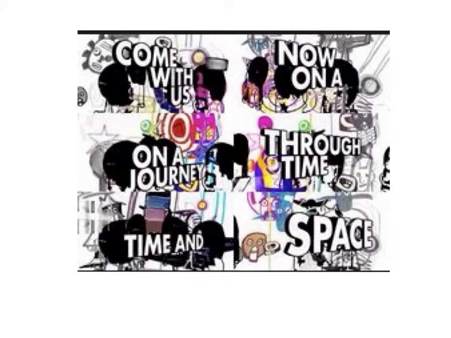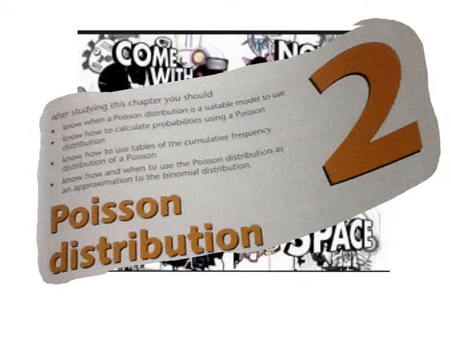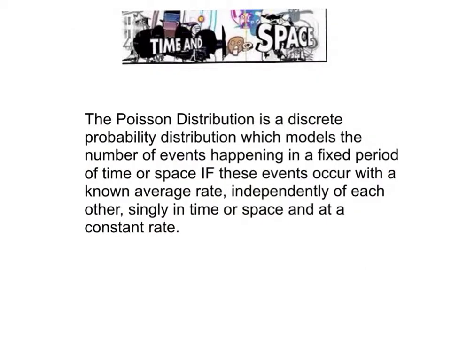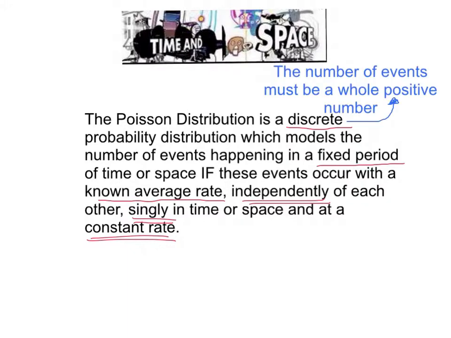Come with us now on a journey through time and space to the world of the Poisson distribution. The Poisson distribution is a discrete probability distribution which models the number of events happening in a fixed period of time or space if these events occur with a known average rate, independently of each other, singly in time and space, and at a constant rate. Okay, so what does all that mean?